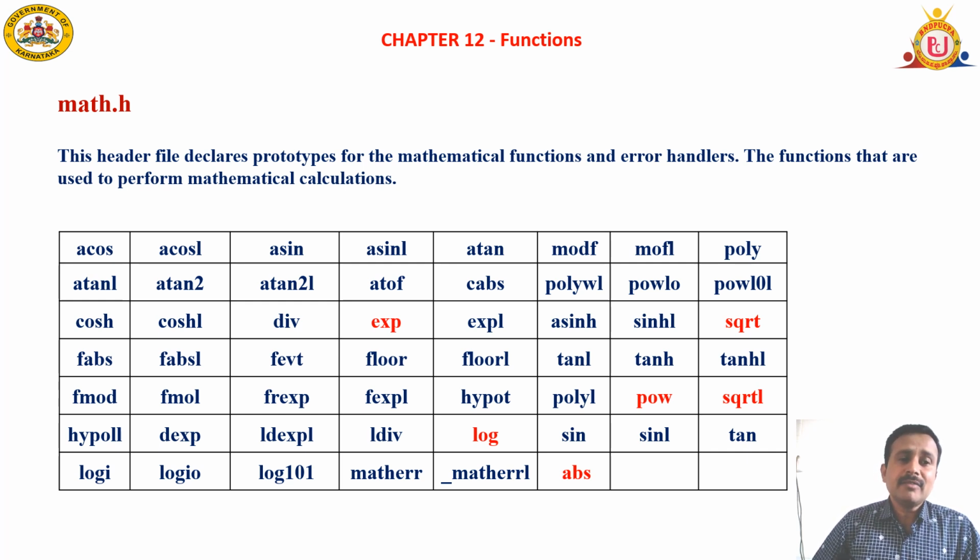The header file required for this is math.h. #include preprocessor directive math.h. We have to include that. With the help of that header file, I can make use of all these mathematical functions.